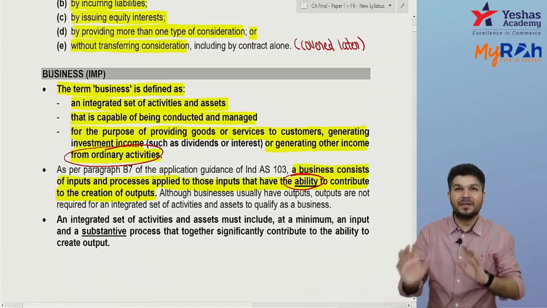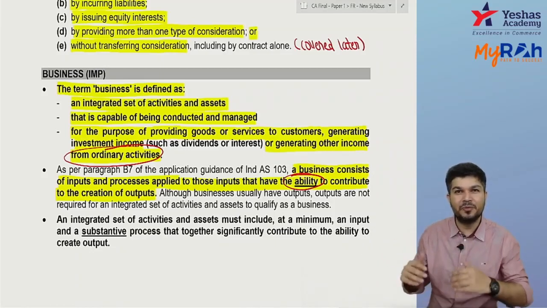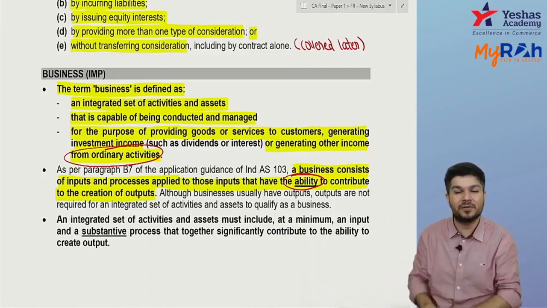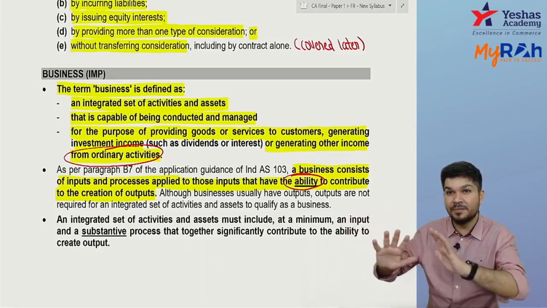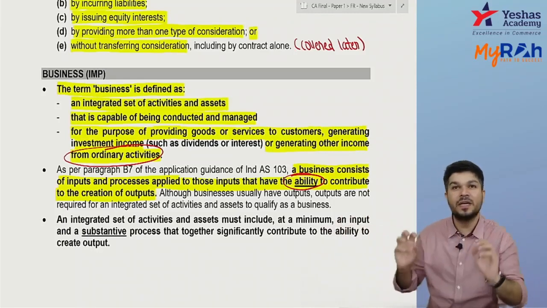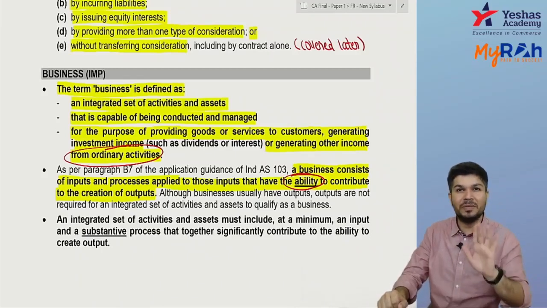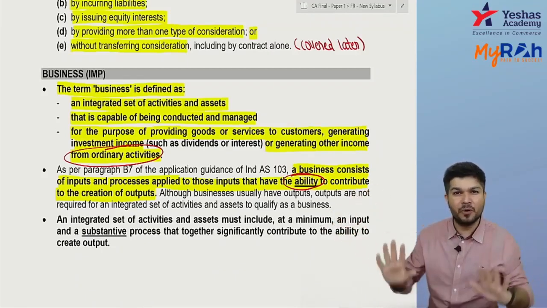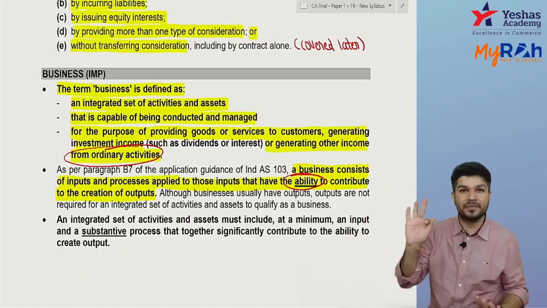Okay, imagine there's a company which is trying to do some research. COVID came up, new variants of COVID are coming up. So there's a research company, they try to come up with some new vaccine, new formulas. That company has some equipment, some scientists, some other employees, and they're doing research. Till now, they have not been successful. But that company is going on. There are equipment, there are so many employees, 50, 100 employees. Now, if I take over that company, there is input. Input kya hai? Sir, the employees, etc. all are putting efforts, input.